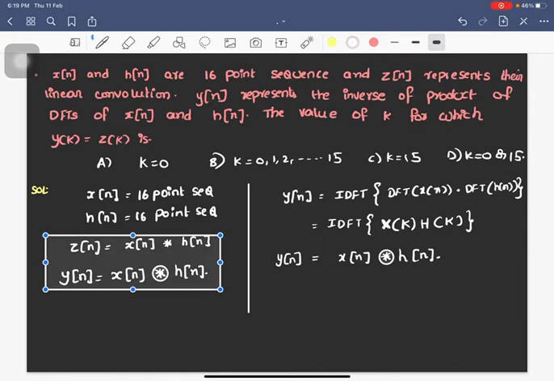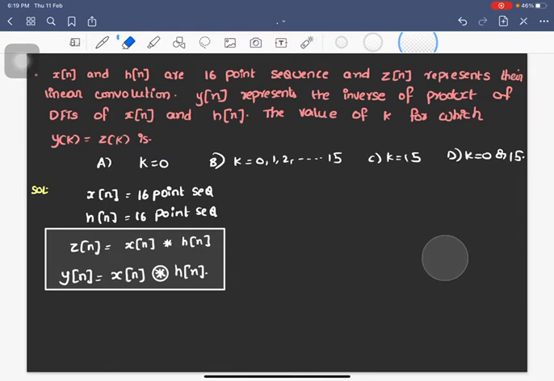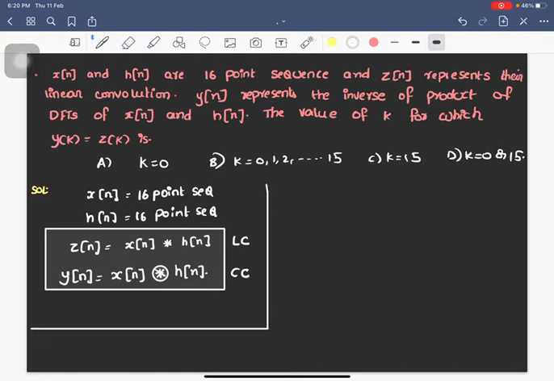Okay, let me erase this stuff. So now I should find the relation between linear convolution and circular convolution. That is my aim. Okay, now I will be writing a table here, which will be helpful. Linear convolution, circular convolution.